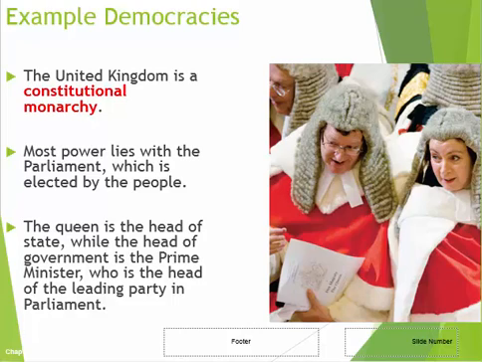A constitutional monarchy is, for example, what they have in the United Kingdom. They have a monarchy, they still have a queen, but they also have a constitution where the legislative body is elected by the people, and they carry out most of the government duties.